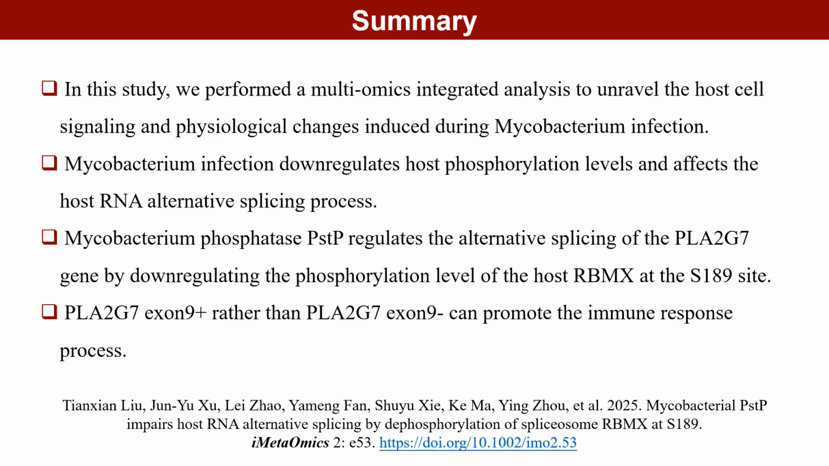Combining protein interaction and phosphoproteomic data, we established that the Mtb serine/threonine protein phosphatase PstP directly dephosphorylates RBMX at SER189, leading to alternative splicing of platelet-activating. This change increases the production of the platelet-activating isoform containing exon 9, promoting the production of inflammatory factors.